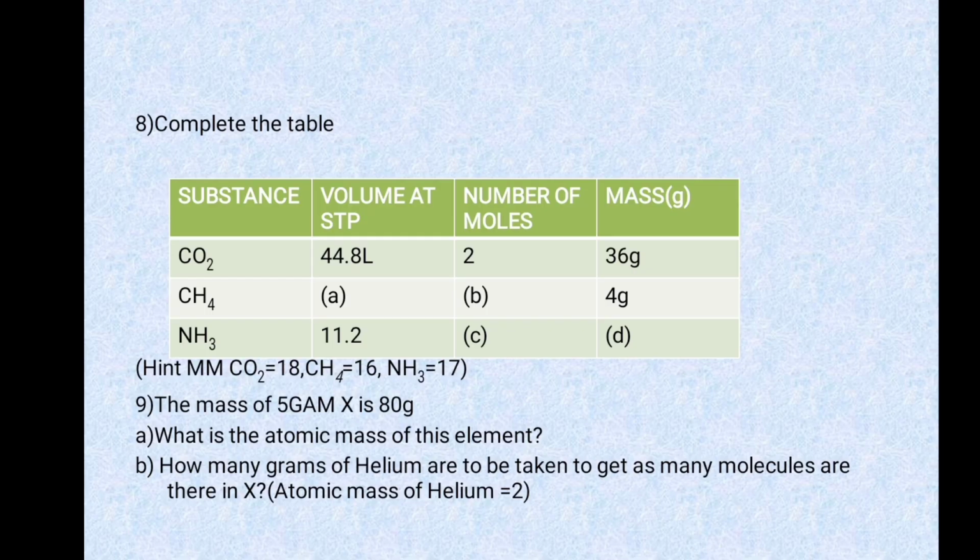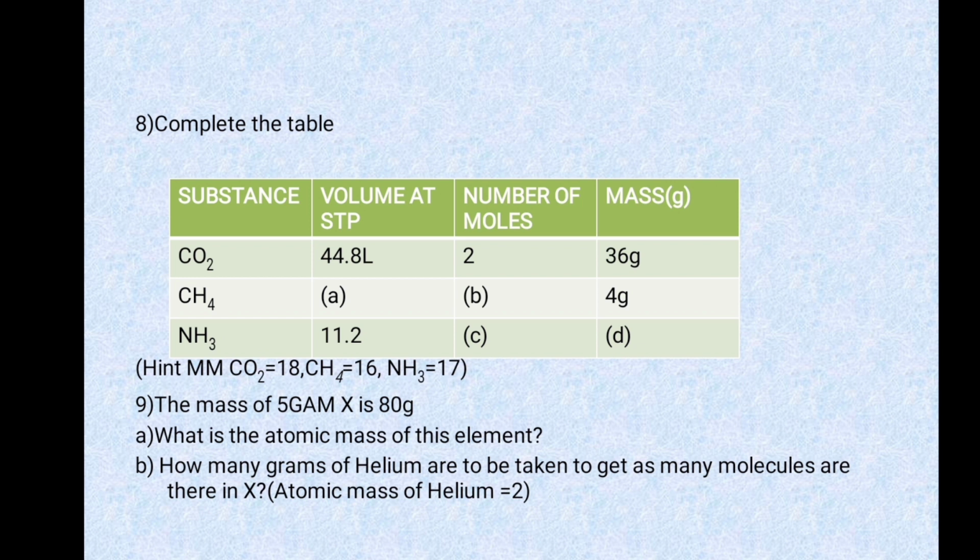So the next question, you have to complete the table. In that 4 columns are there: substance, volume at STP, number of moles and mass in grams. So the substances are carbon dioxide, CH4 and NH3. Volume at STP are 44.8 liter, A, you have to find out that's A. Then 11.2, number of moles is 2, B, C. Mass 36 gram, 4 gram and D. So you have to find out A, B, C and D. Hint is given. Molecular mass of carbon dioxide is 18, methane CH4 is 16 and NH3 is 17.